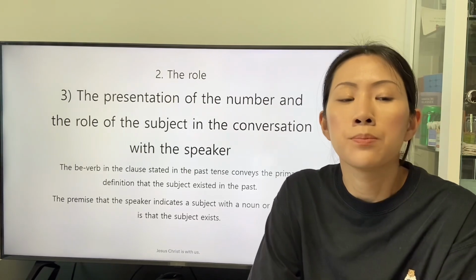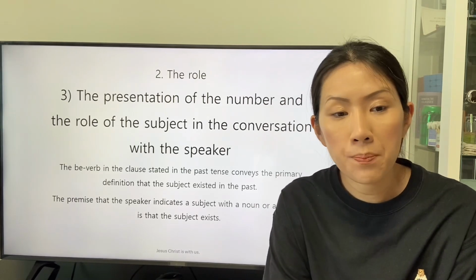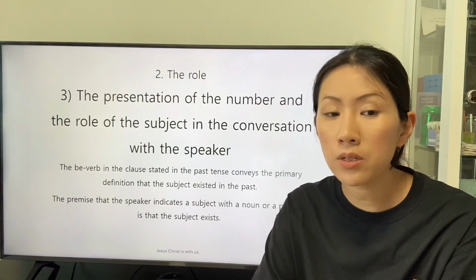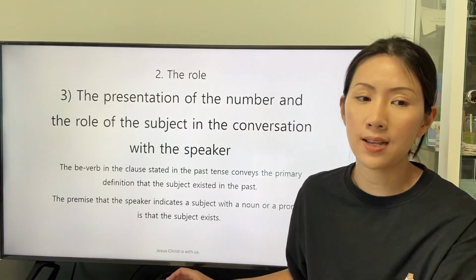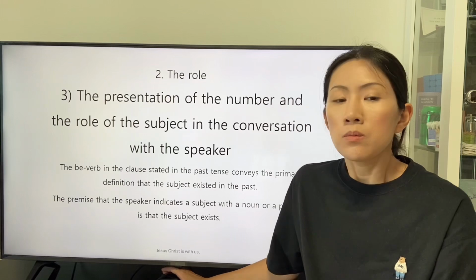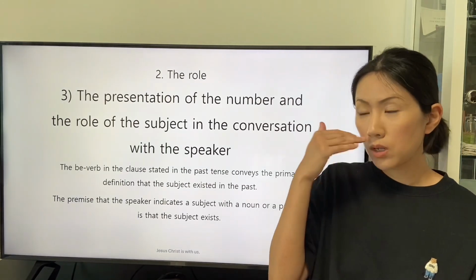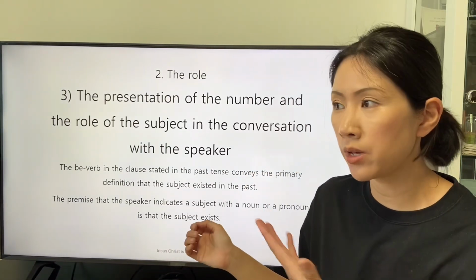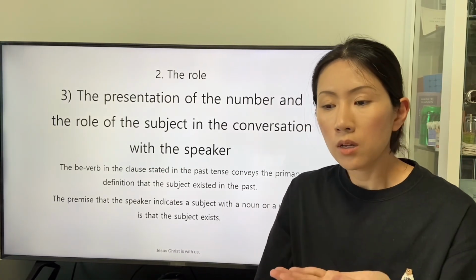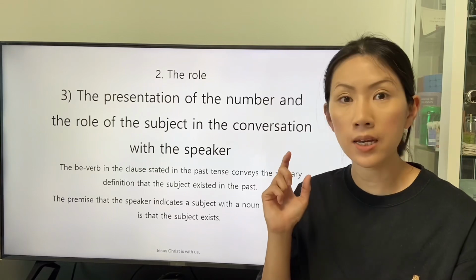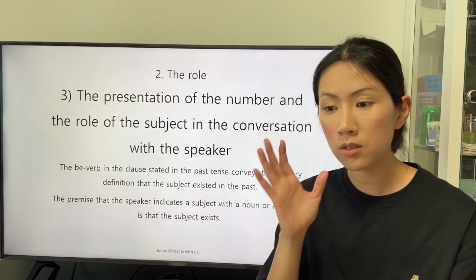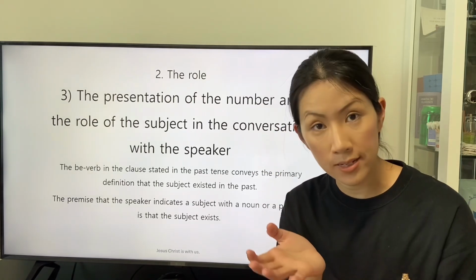the past. The premise that the speaker indicates a subject with a noun or a pronoun is that the subject exists. This is obvious when we think of a virtual object. We can indicate this object because this object does not exist.